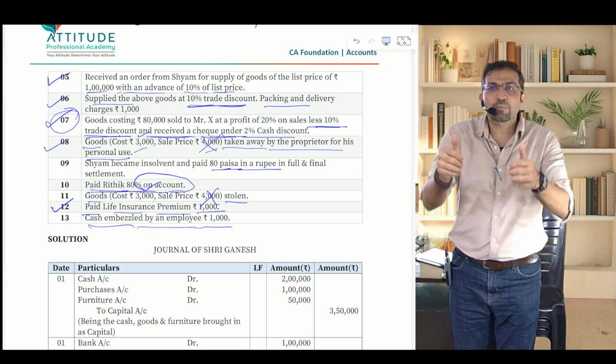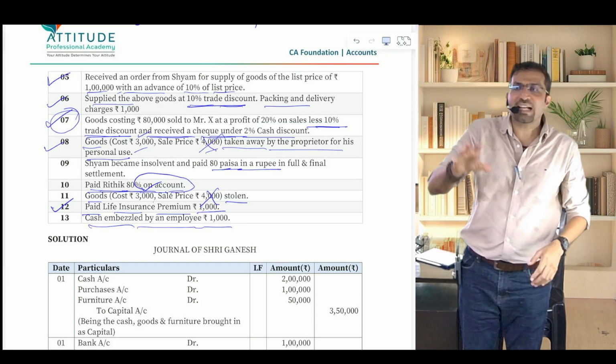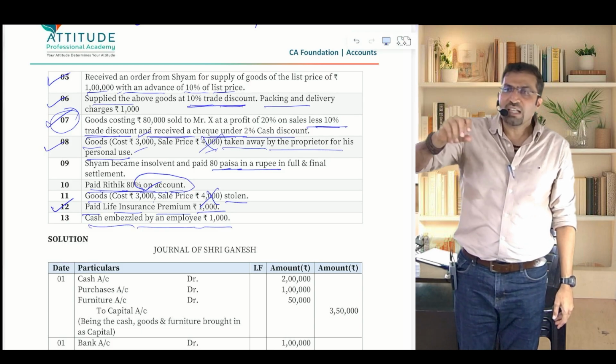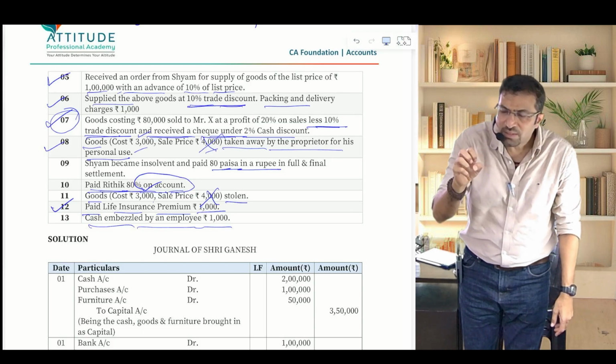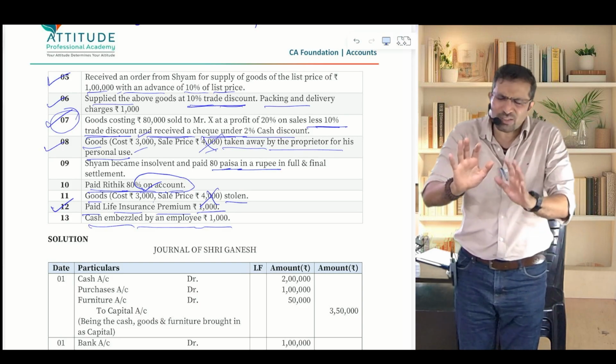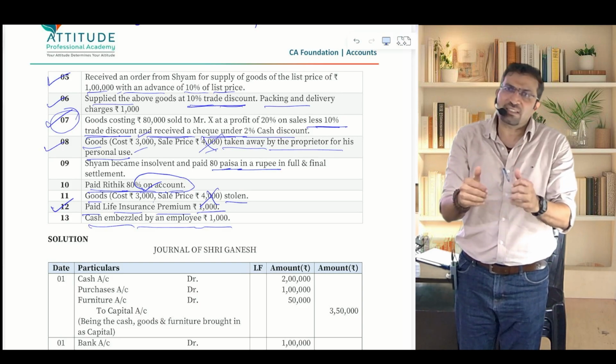Is that clear? Guys, one second, before I wind up. Concentrate. Are you getting the things properly, debit, credit, slowly? Some of you might be a bit slow. That's okay with me. Some of you are very fast. That is very good.